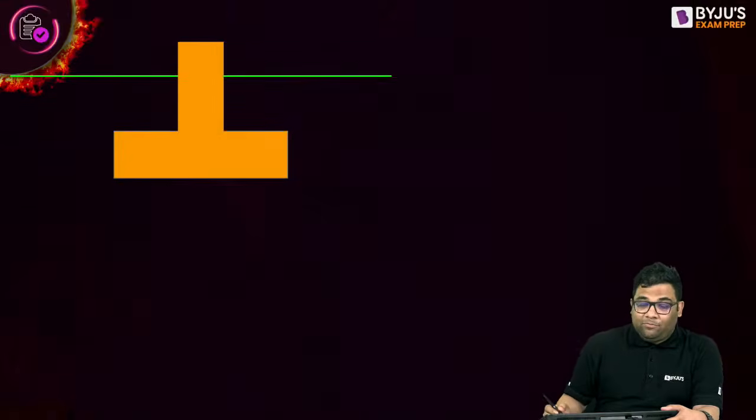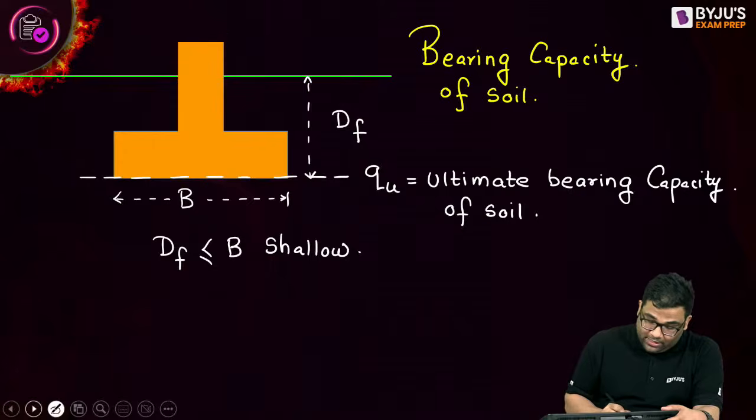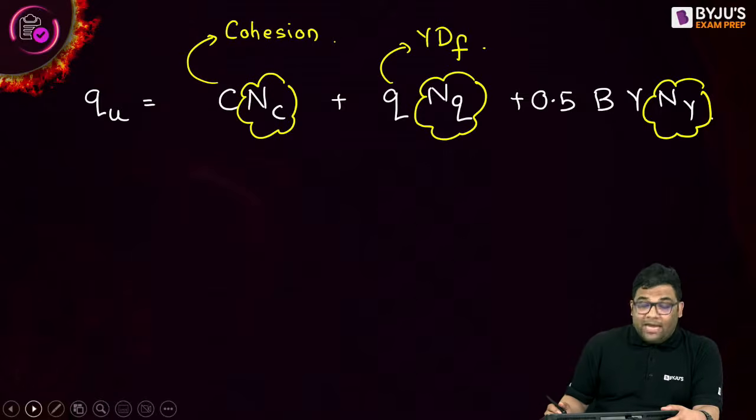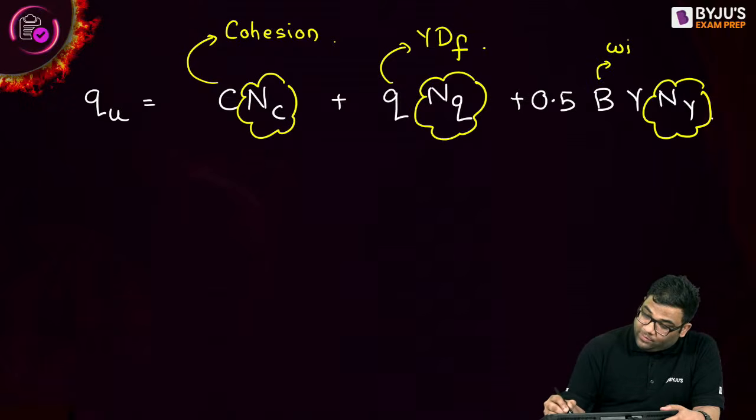The next is 0.5 B gamma, where B is the width of the footing.